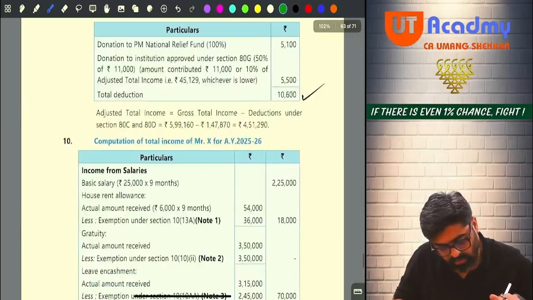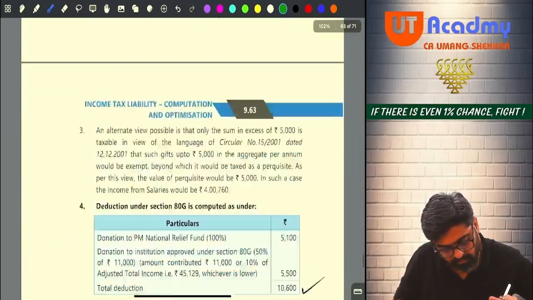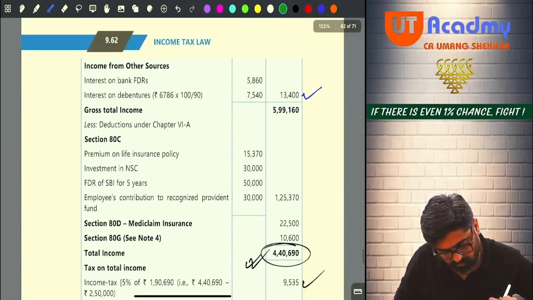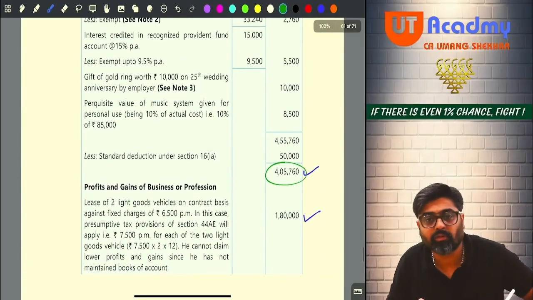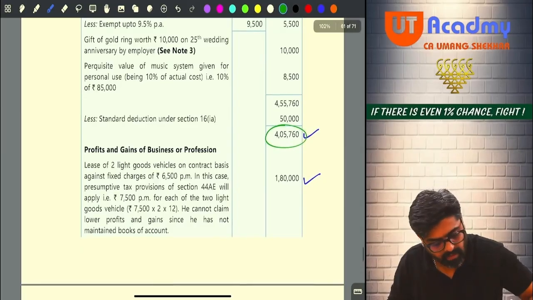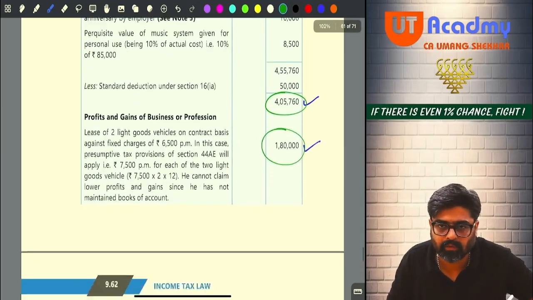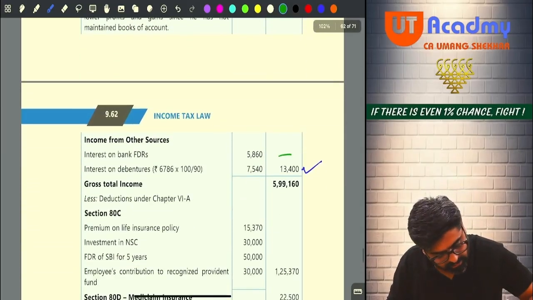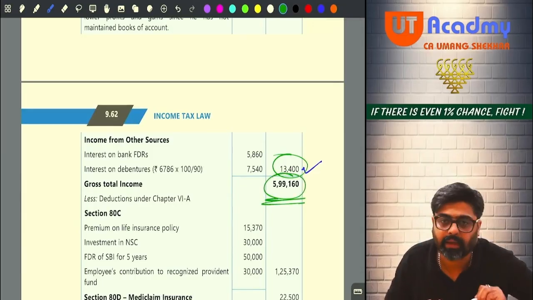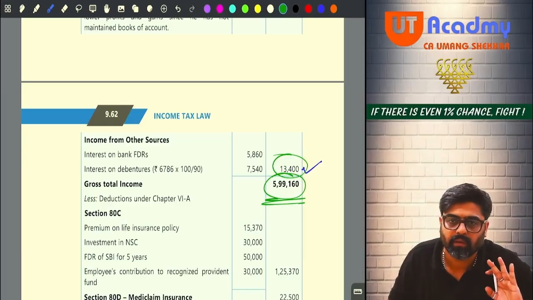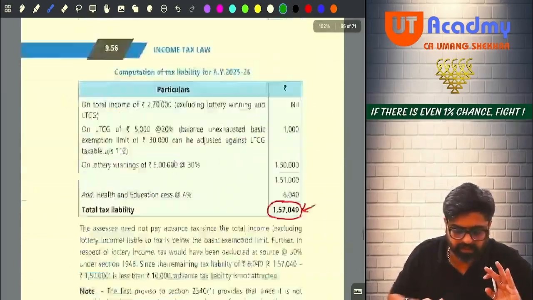This was your question number 9, no? See, salary is 4,05,760. We also got 1,80,000. PGBP also we have got, and 13,400 we also got. So GTI we are getting 5,99,160. Everyone, okay? So this was your GTI.